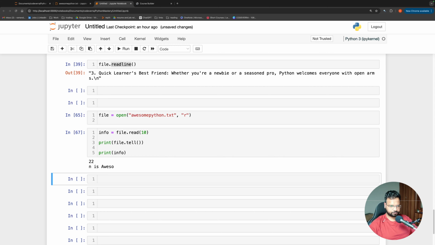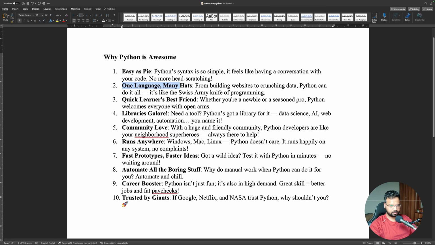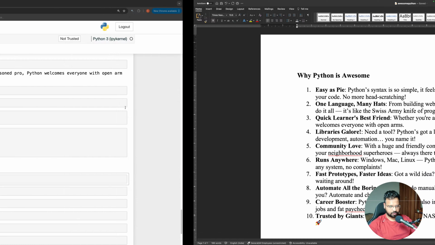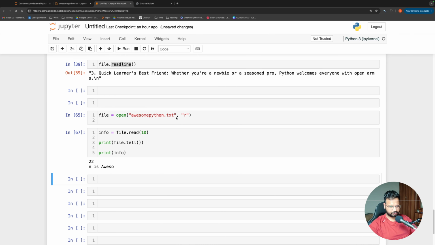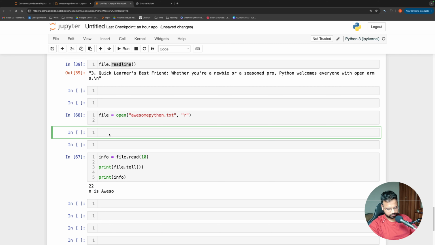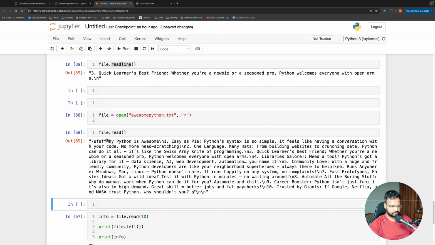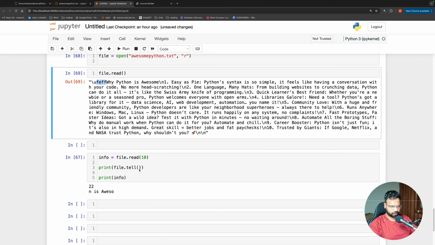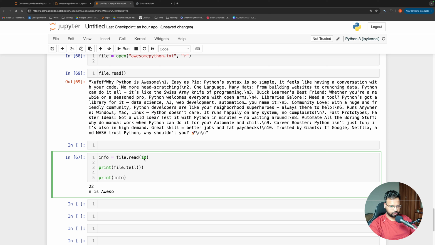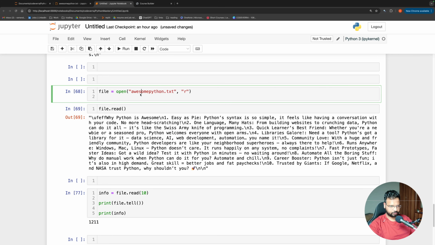I think in the first few bytes there is something extra there. Let me do this. I think the first 2 bytes are something else, that's why it is giving me a problem. If I do file dot read, you'll see the first few bytes are something extra, I think because of some encoding issue. So I'm going to just read the first two characters and see what happens. See, there's nothing there actually. There's something wrong. So if I do the first 10 characters, I will have to read it again.